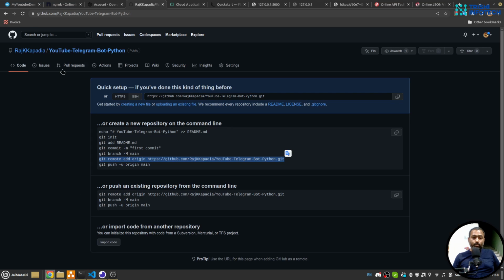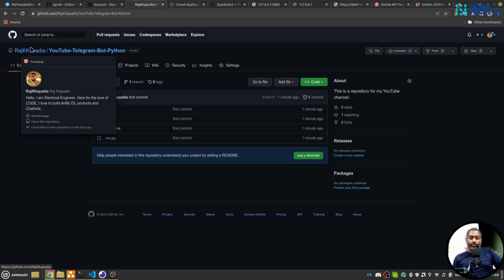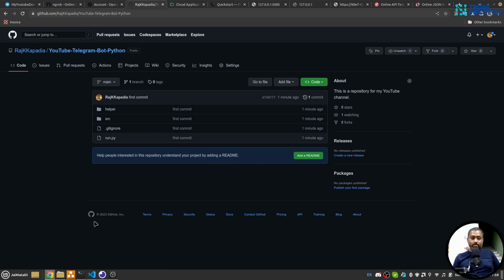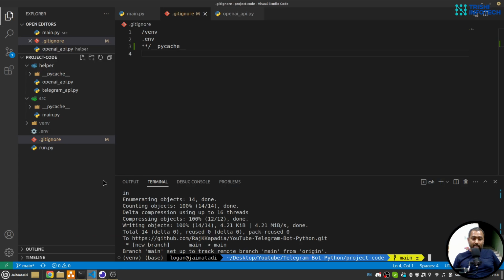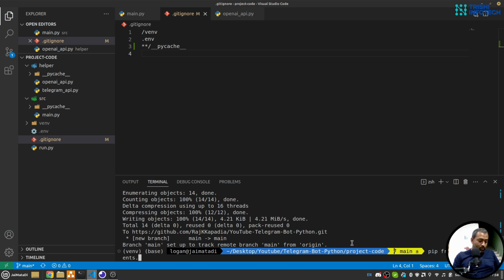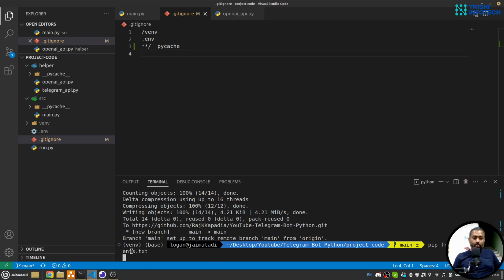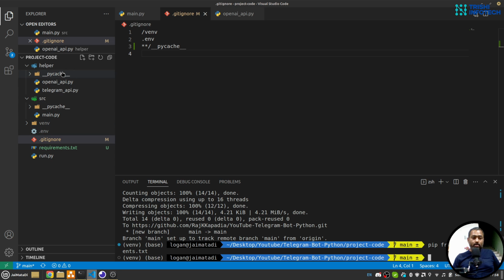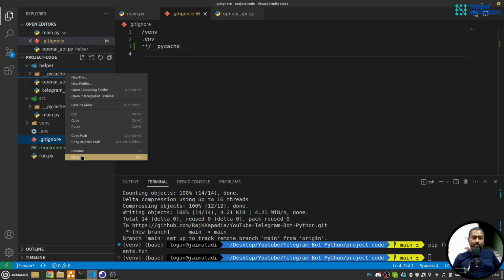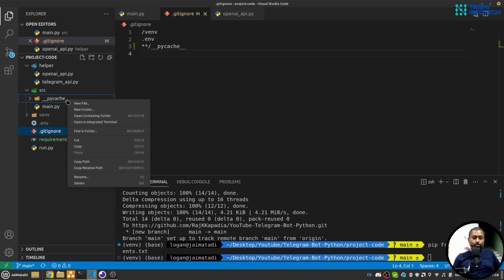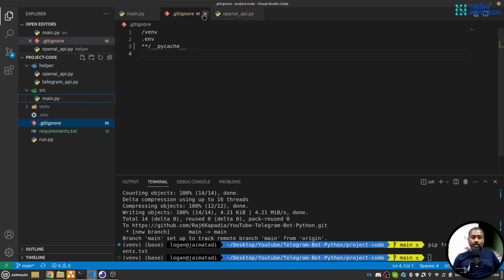Yeah, if I refresh this, okay, so this looks clean. Yeah, I need requirements.txt, so I'll say pip freeze greater than requirements.txt. Make sure you are in the correct environment. Let me delete these things, I don't want them to be pushed.